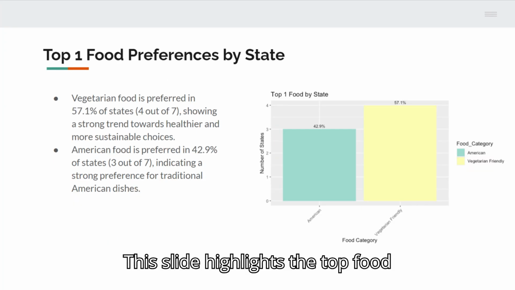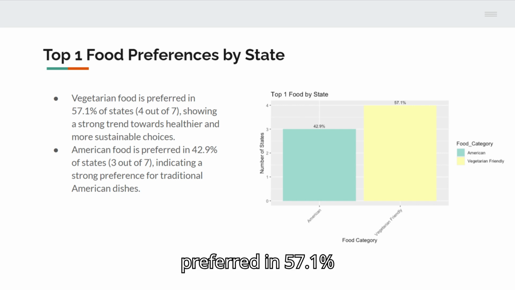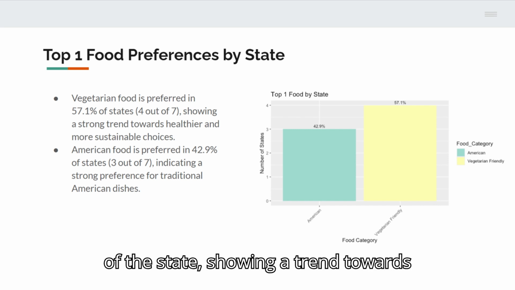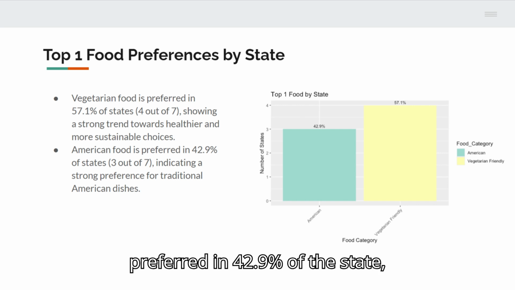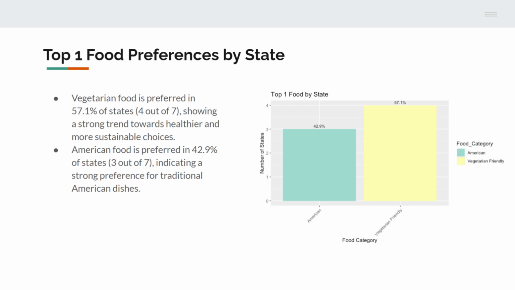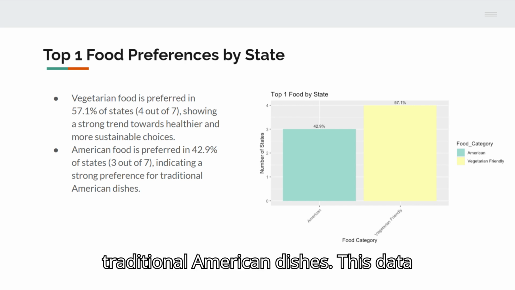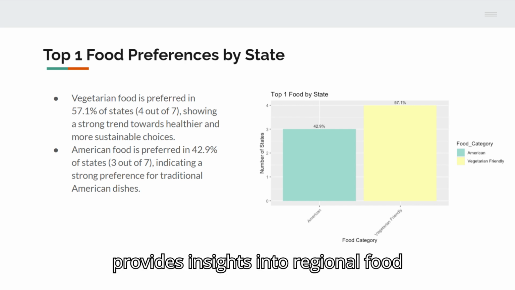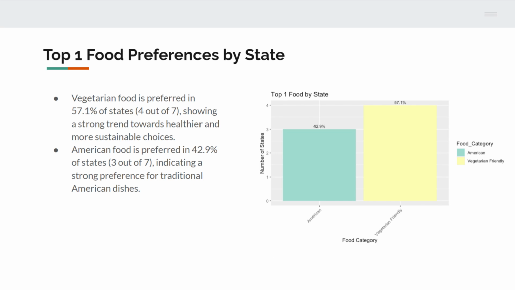This slide highlights the top food preferences by state. Vegetarian food is preferred in 57.1% of the states, showing a trend towards healthier choices. American food is preferred in 42.9% of the states, reflecting a strong preference for traditional American dishes. This data provides insights into regional food preferences for market analysis.